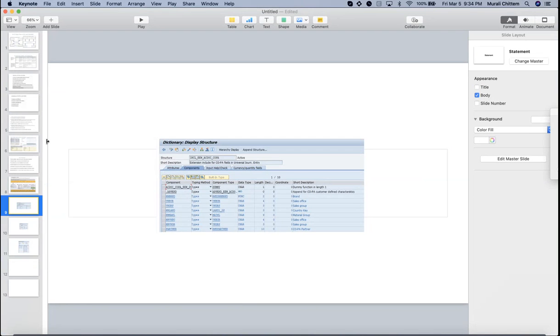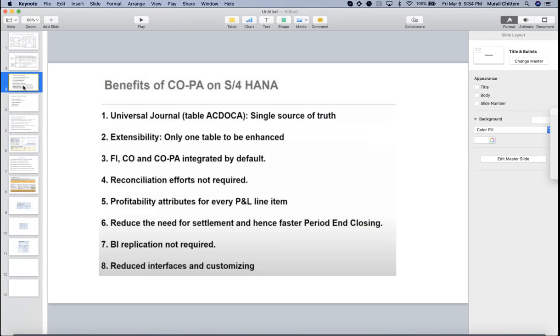Just let me check if anything I missed. Yeah, I just missed this one.